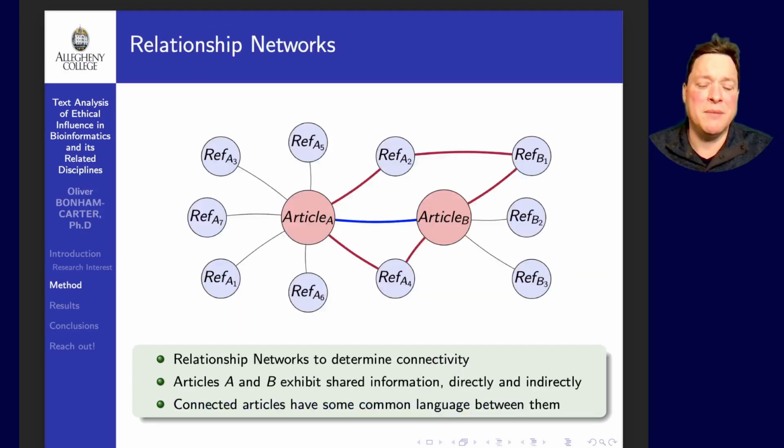This is a relationship network. Here we have two articles, Article A and Article B. We can see their references, and we can see that Article A is somehow connected to Article B. This is because in their relationship, they share some kind of common information.